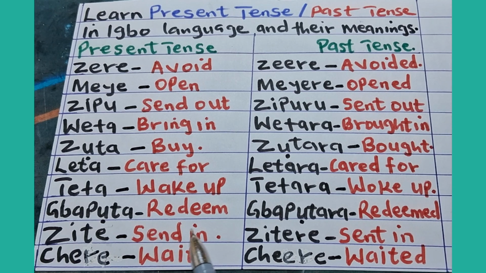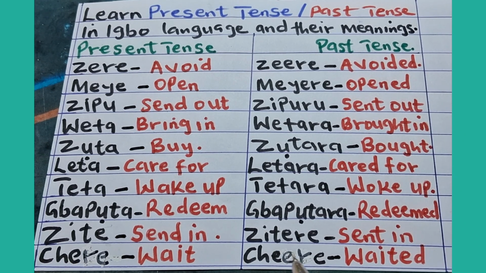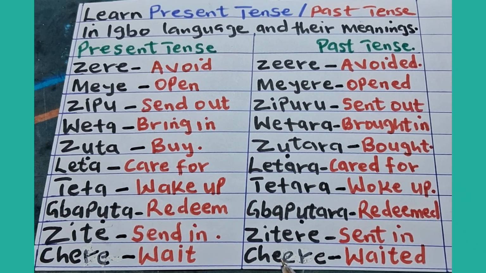Zite, send in. Maybe to send you some money. Past tense of zite is zitere, sent in. Chere, wait. Past tense of chere is cheere, waited. You can see that here in cheere we have double E. That makes it to be in past tense.